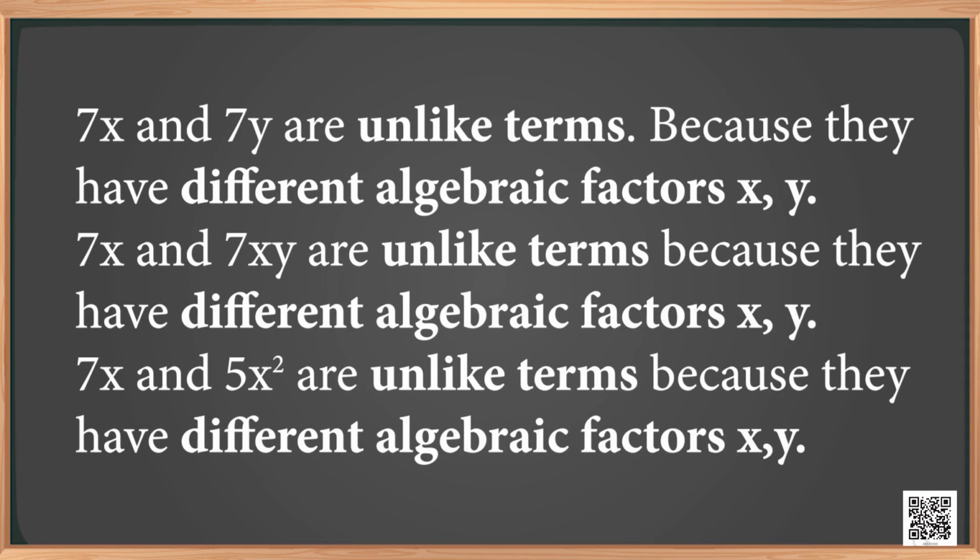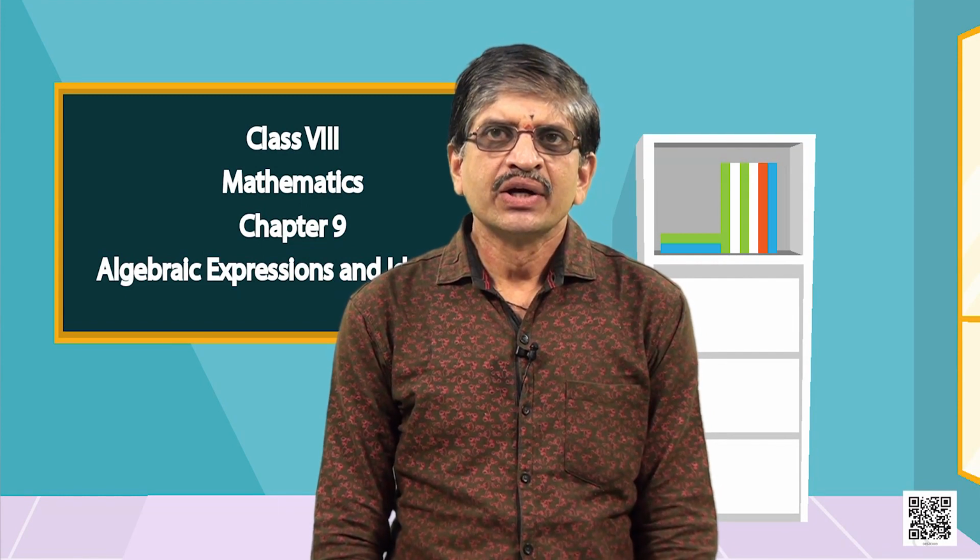7x and 7y are unlike terms, because they have different algebraic factors x, y. 7x and 7xy are unlike terms, because they have different algebraic factors x and x, y. 7x, 5x square are unlike terms, because they have different algebraic factors x, x square. Also, try yourself to write two unlike terms for the following: